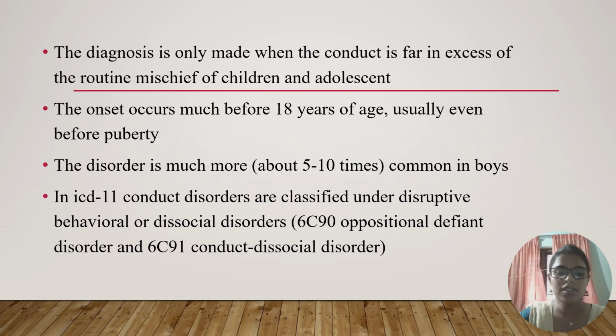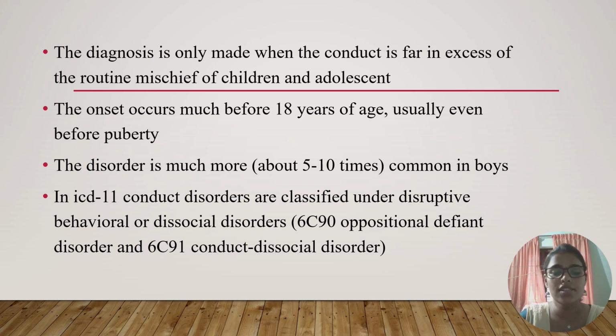Then the diagnosis is only made when the conduct is far in excess of the routine mischief of children and adolescents. The onset usually occurs much before 18 years of age, and usually even before puberty.